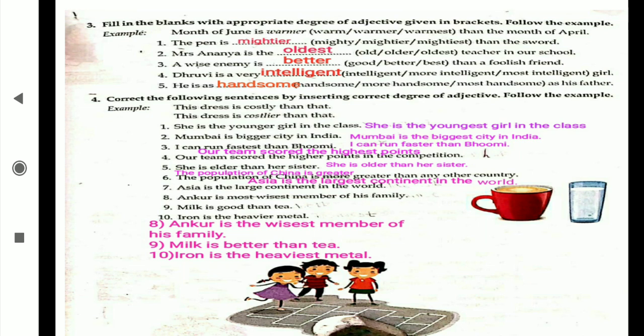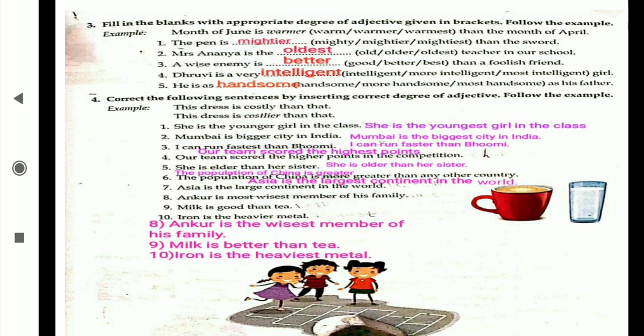Correct the following sentences by inserting correct degrees of adjective. Follow the examples. Now, first, second, third, not necessarily write in the notebook, you can fill in the textbook only, but this fourth question you are going to write down in the notebook in the form of question answer. Previously chart, and after that chart we are going to write down this fourth question in the form of question answer. What is the first question? She is the younger girl in the class. Then younger, before younger the will come. If the we have to take, then what should come? Youngest, est. Yes, she is the youngest girl in the class.